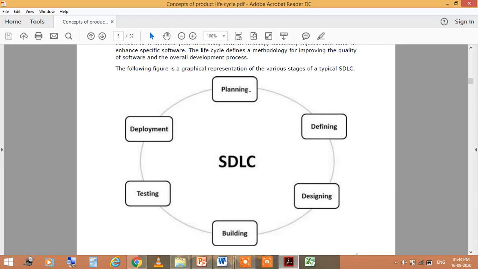Okay, then come to the designing phase. After defining all these things, okay fine, you have to do this or you have to do that. Then after that the designing phase comes, and on the basis of what you defined, you need to design it.